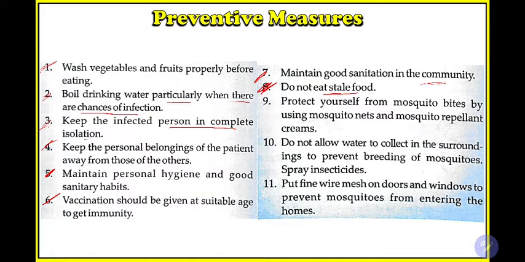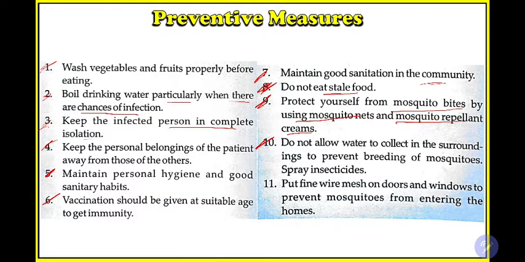Do not eat stale food. Protect yourself from mosquito bites by using mosquito nets and mosquito repellent creams. So how do you need to protect yourself? First, use mosquito nets, and you can also use mosquito repellent creams. Do not allow water to collect in the surroundings. As I told already, do not allow any wastewater or stagnant water in your nearby vicinity.